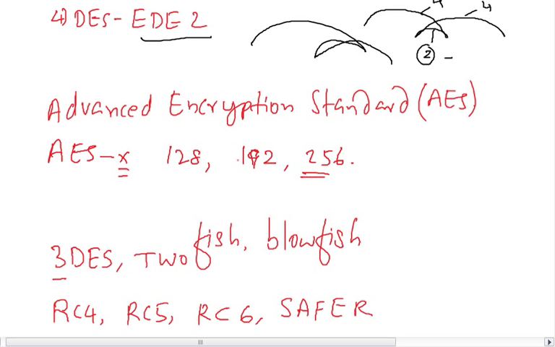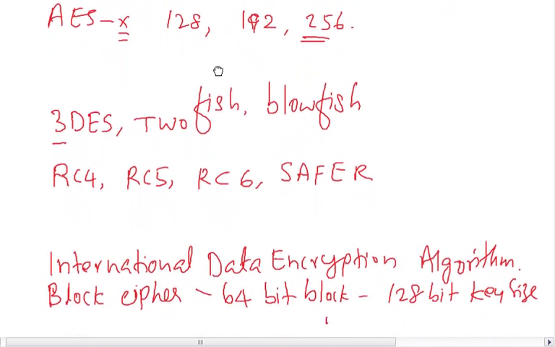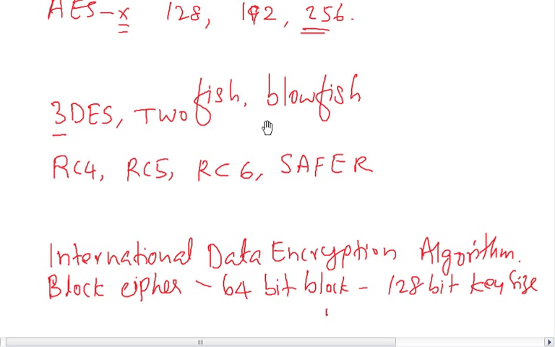And the number of rounds, the iterations of the main algorithm, can vary, maybe 10 to 14 different iterations, based on the block size and the key length. So this is a block cipher, and the other block ciphers are triple DES, Twofish and Blowfish, RC4, RC5 and 6 and 7.